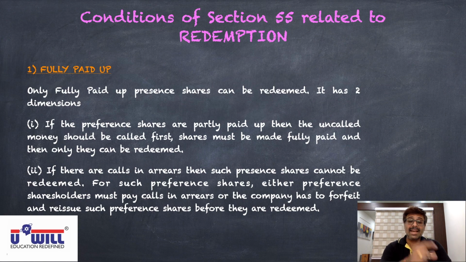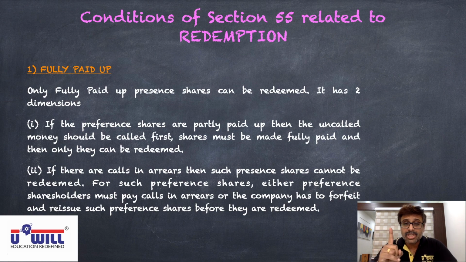Okay. So if we have 1 lakh preference shares of 100 each, 80 paid up, first the company will call 20 rupees from the preference shareholders. Once it is received by the company, then only the company will repay them the full 100 rupees. This is the first meaning of only fully paid up preference shares can be redeemed. Second meaning: if there are calls in arrears, then such preference shares cannot be redeemed. So suppose we have 1 lakh preference shares as I gave in the example, but now 100 is fully paid up. The company has called the entire 100 rupees.